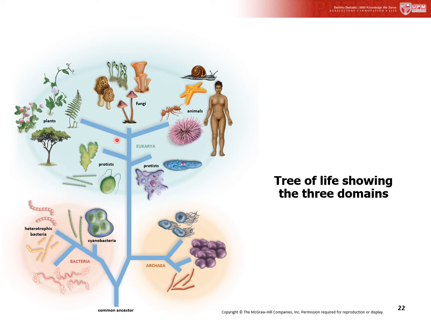So when you're referring to this branch, this is the common ancestor. Archaea show a branch to eukarya, and it shows that archaea is closely related to eukarya, and eukarya is distantly related to bacteria.